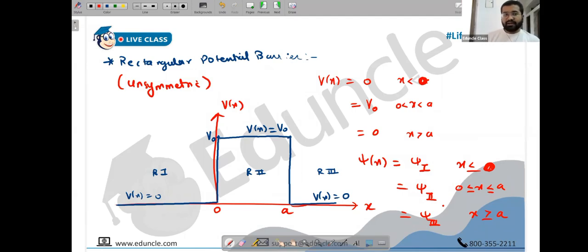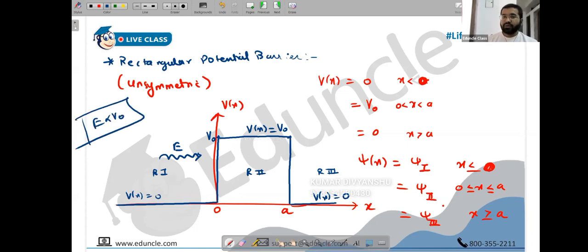Okay, so let's take a complicated case in this. Suppose there is a particle. It has energy E, which is less than V0. We're taking the case E less than V0. And now we just want to study things on this.